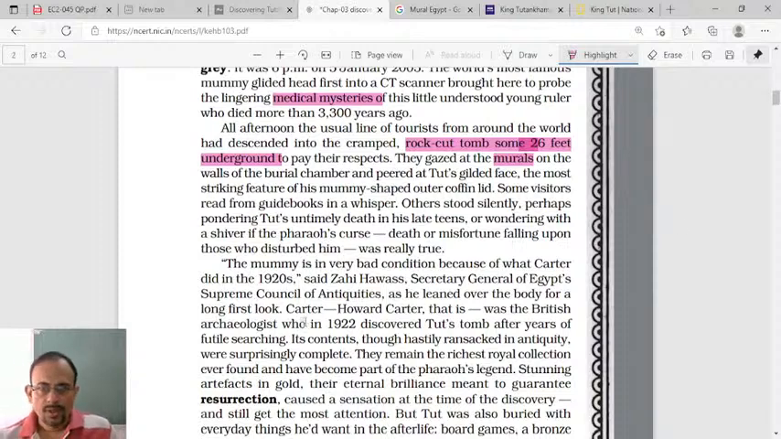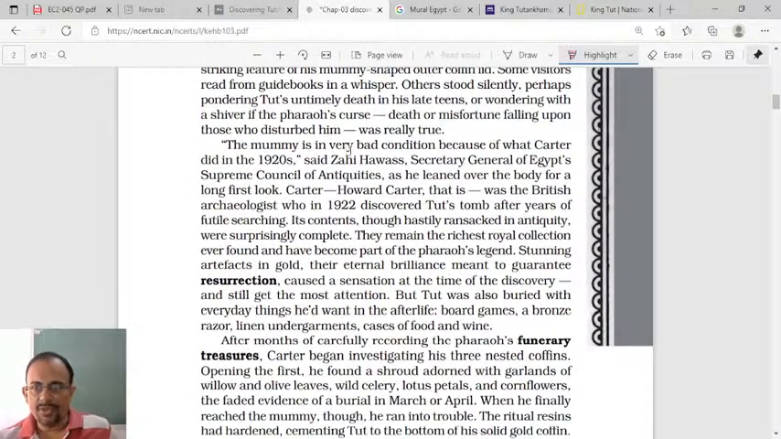Okay, now you see, the mummy is in very bad condition because of what Carter did in the 1920s. So, 1920s, British archaeologist, as I told you, Howard Carter, he has done damage to the coffin of the mummy of King Tut, said Zahi Hawass, Secretary General of Egypt's Supreme Council of Antiquities, as he leaned over the body for a long first look.